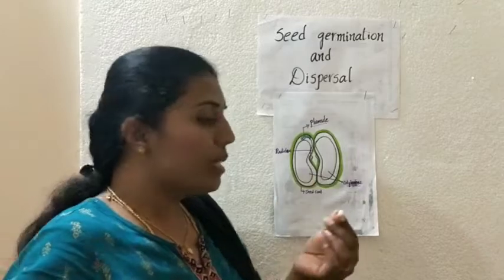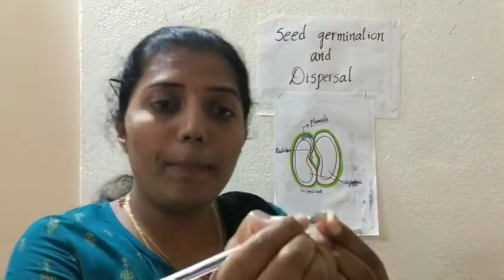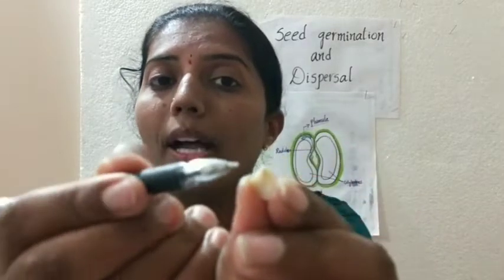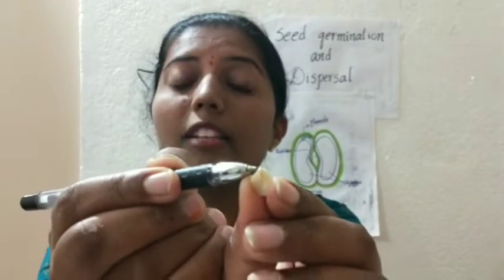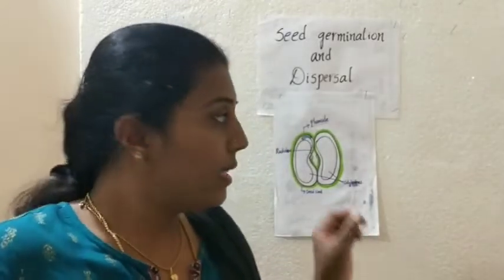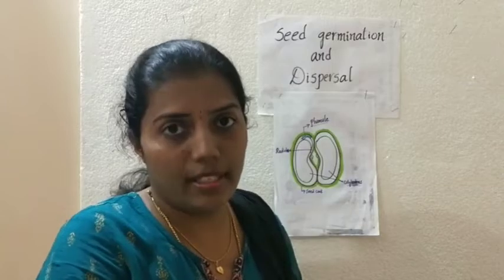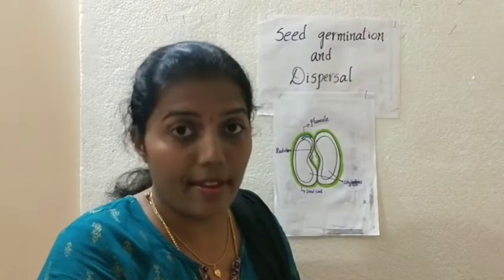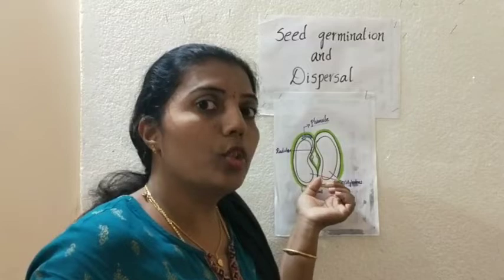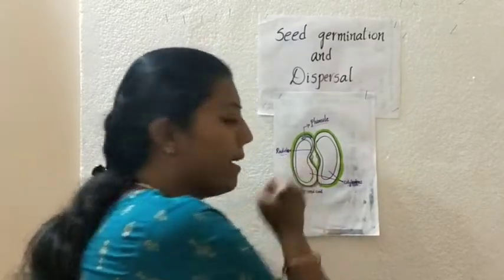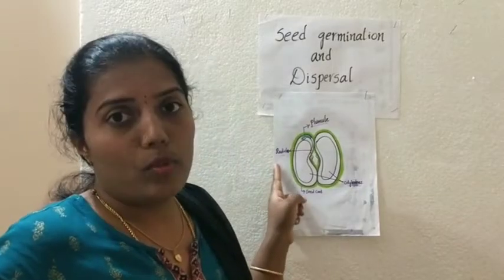And the next part, the bulged part above the plumule, is nothing but the radicle. Once the seed gets the favorable conditions required to germinate, it starts growing slowly. Which part comes out first? The radicle part comes out first.